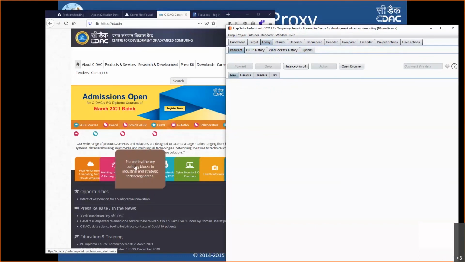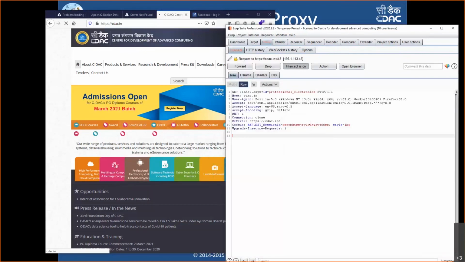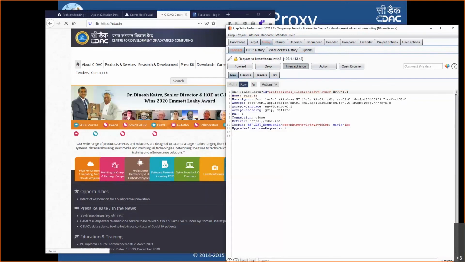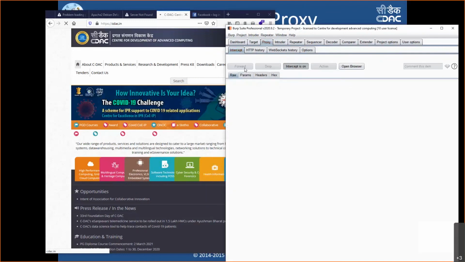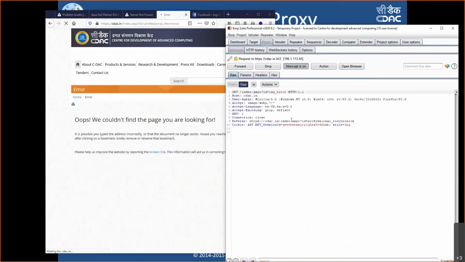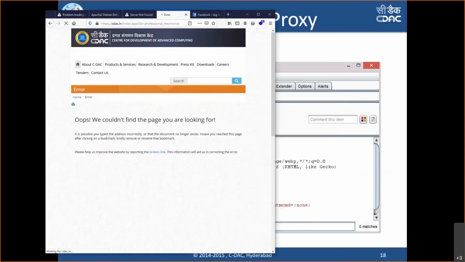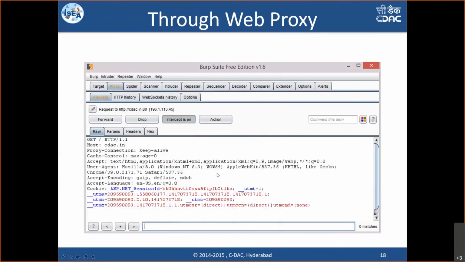Now, when this kind of request or response is happening, anybody performing testing tries to do tampering. They try to perform attacks or tests by inserting some values over here, and then they forward it so that the pages respond and behave differently. That's how the request and response can be visible in the in-between proxy tools. We just need to enable the proxy tool, configure the browser to listen to that proxy, and from then on we can communicate with the applications via the proxy. That is how web proxies can intercept the request and show you.